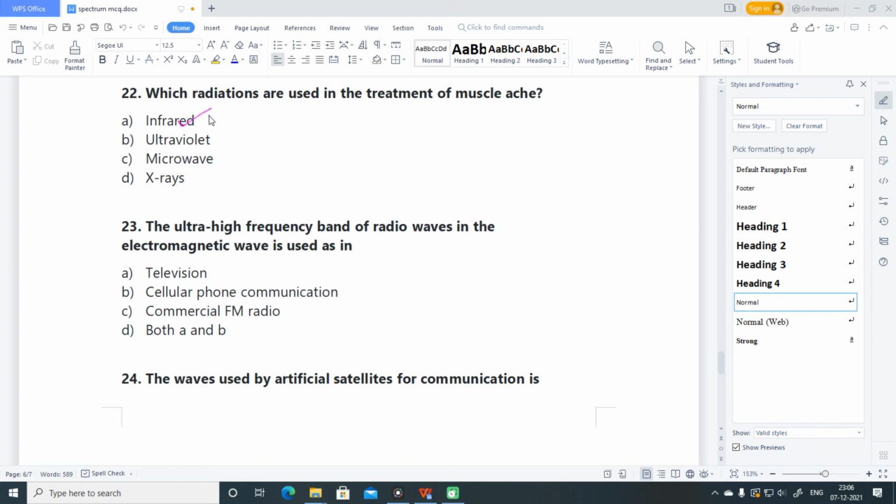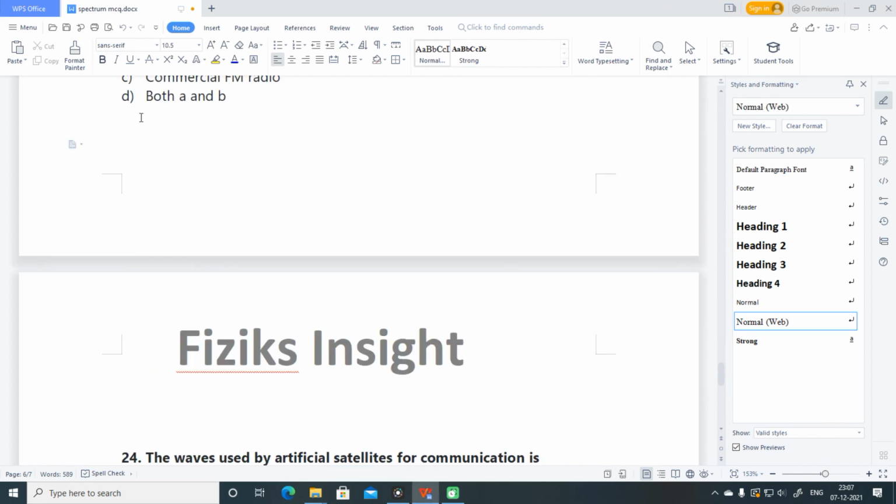The ultra high frequency band of radio waves in the electromagnetic waves is used in TV, cellular phone communication, commercial FM radio. C. So ultra high frequency band of radio waves are used for, you can say, satellite communication as well as cellular phone communication. So both A and B are correct. Next question.